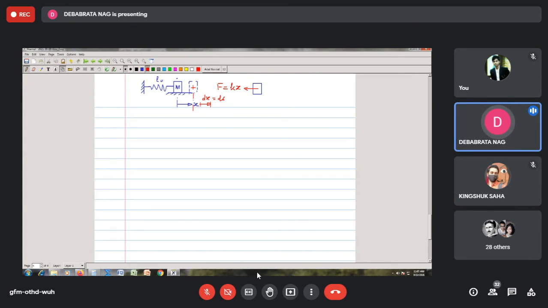So this is the position x, and now from here I give a displacement, and that displacement we call dx, called ds. So how much will then be the work done by the spring force?